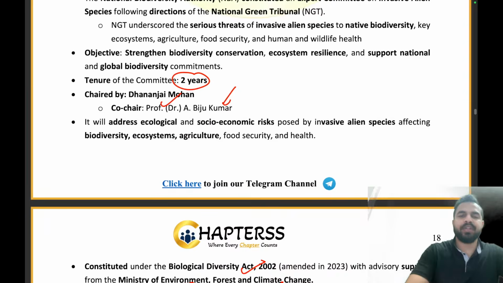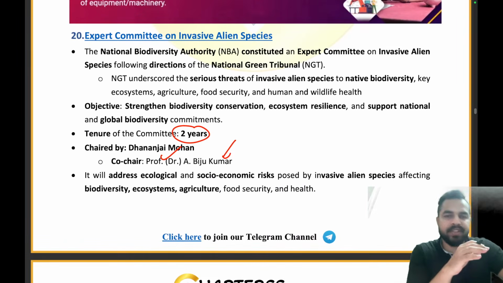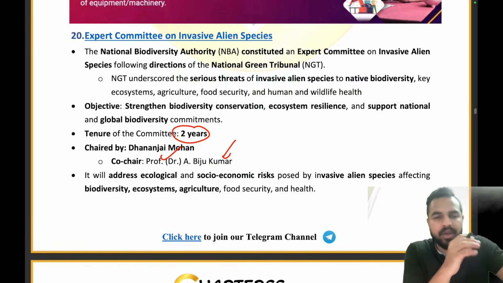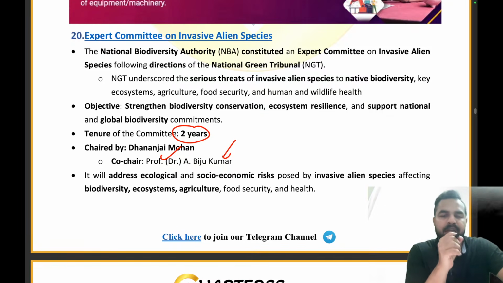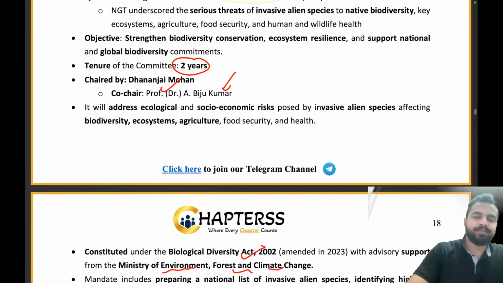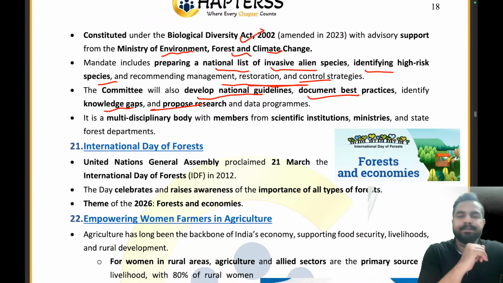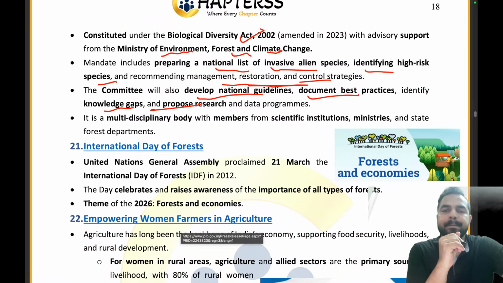We are talking about this organization, the Expert Committee on Invasive Alien Species. It has been set up by the National Biodiversity Authority with a tenure of 2 years, with Dhananjay Mohan as the chairperson and A. Biju Kumar as the co-chair. Clear? Clear everyone? The committee will also develop national guidelines, document best practices and identify knowledge gaps also. Absolutely right, everybody is giving the right answer, Biju Kumar.